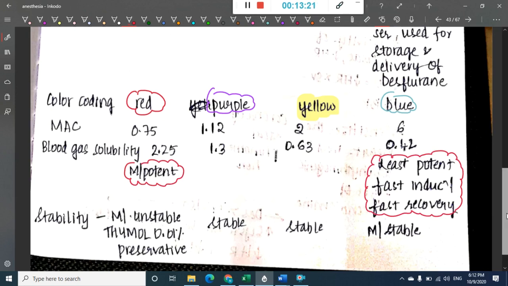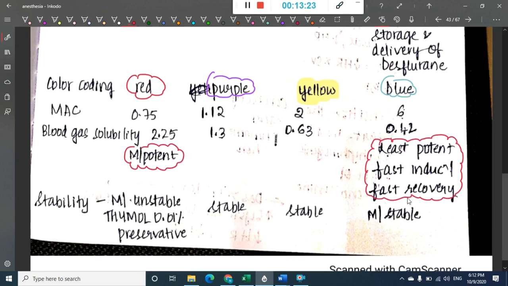Then, regarding stability, all the drugs are stable except halothane, which is most unstable. Because it is most unstable, we use a preservative for halothane, which is thymol 0.01%.